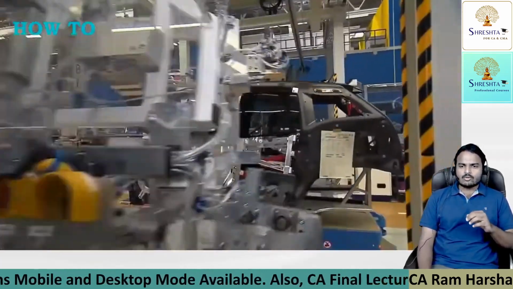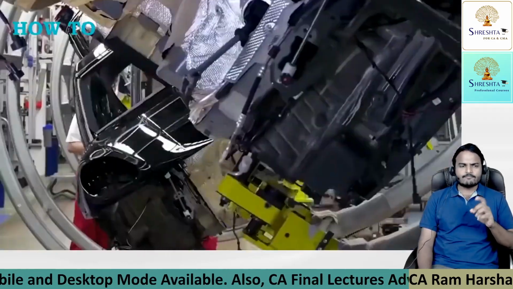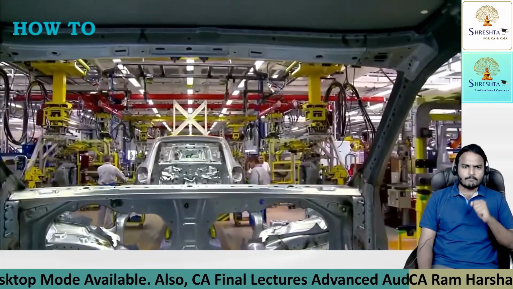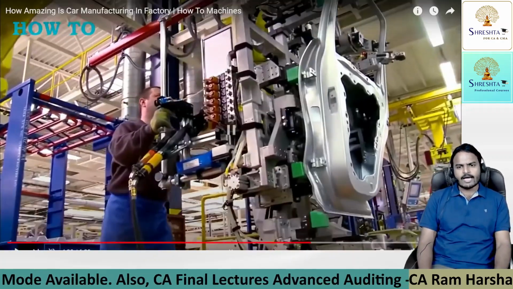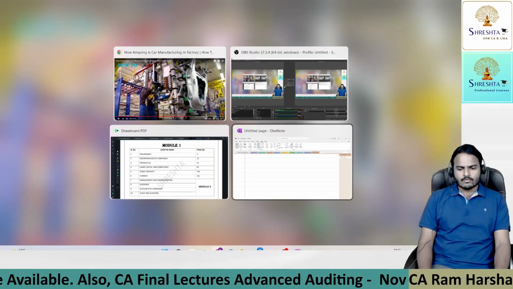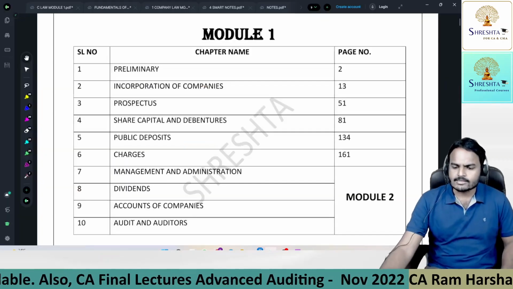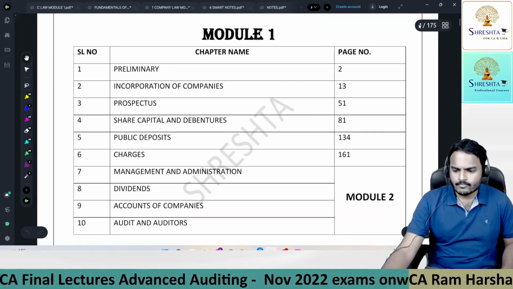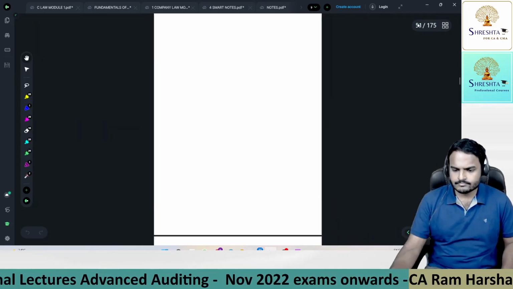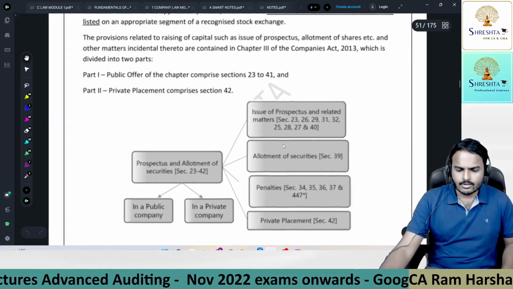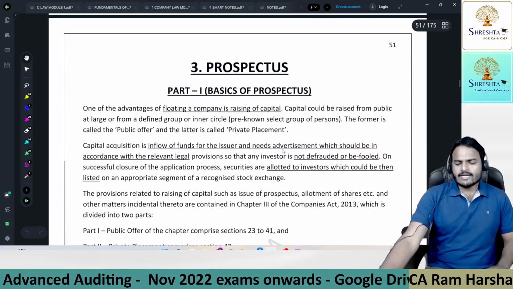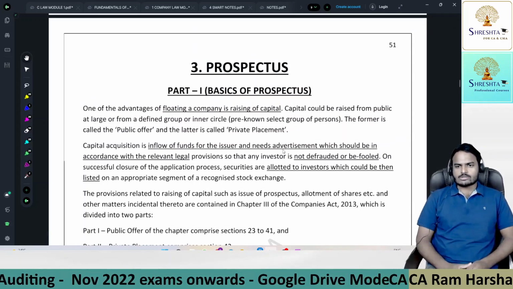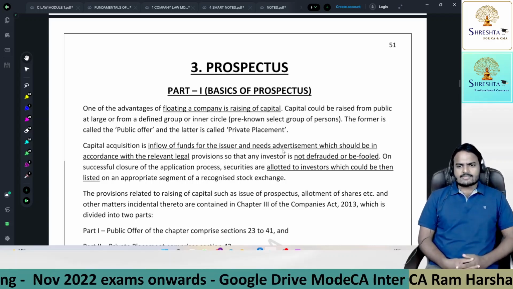For getting 10,000 crores, if I go for alternatives, the first alternative I have is bank loans. Definitely I can get a bank loan. But the point is, from day one onwards, I need to pay interest. The banker will expect interest from day one onwards, but it will take some 2 to 3 years.